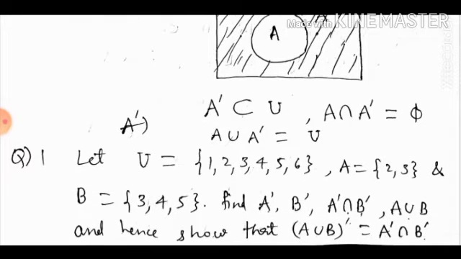Now a question. Let U be equal to {1, 2, 3, 4, 5, 6}, A is equal to {2, 3} and B is equal to {3, 4, 5}. Find A dash, B dash, A dash intersection B dash, A union B, and hence show that (A union B) whole dash is equal to A dash intersection B dash.